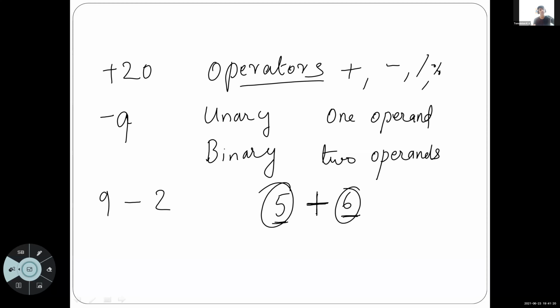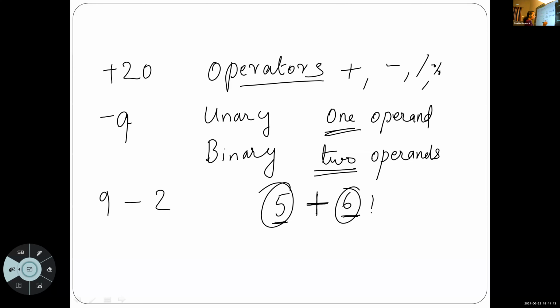So, when we consider operators, there are 2 types: unary operator and binary operator. Unary operator means the operator that uses a single operand. Binary operator means the operator that uses 2 operands, minimum 2 operands.